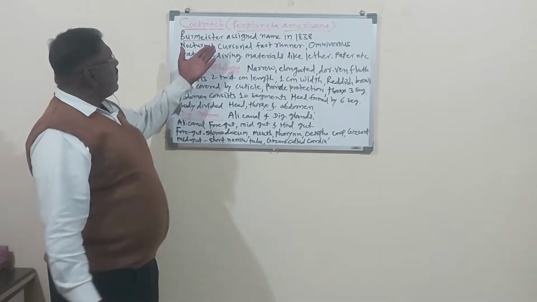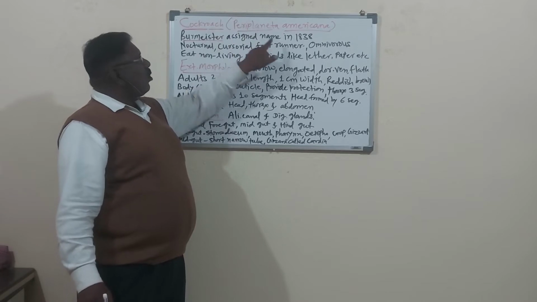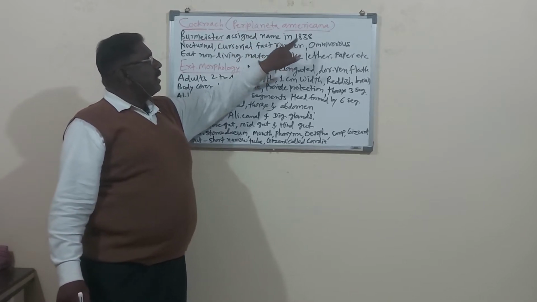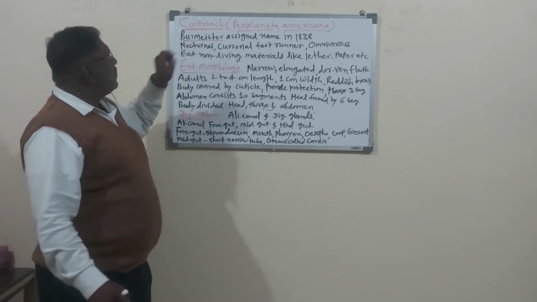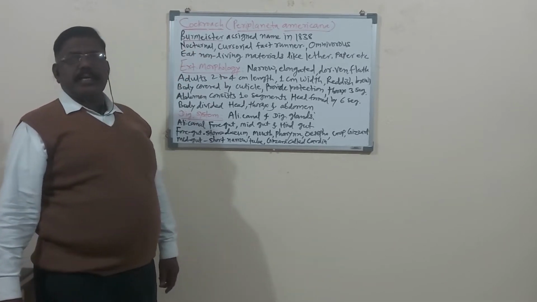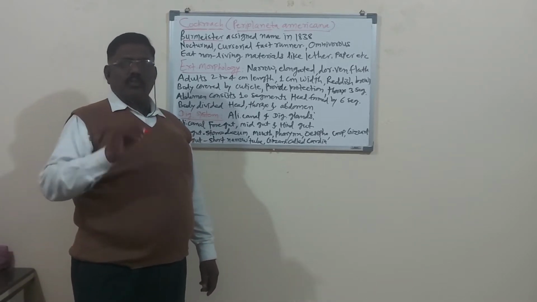So here may be the MCQ: who assigned the name of cockroach in 1838? There will be four options. One is Burmeister, which is correct. MCQs may be asked in alternative forms.